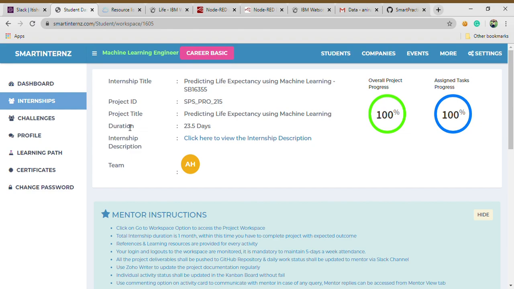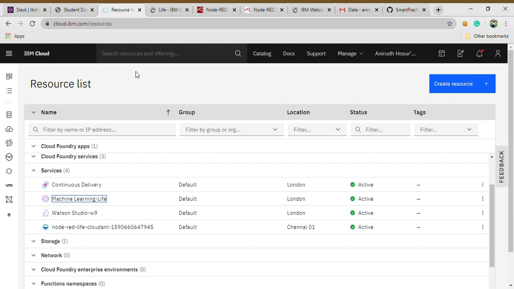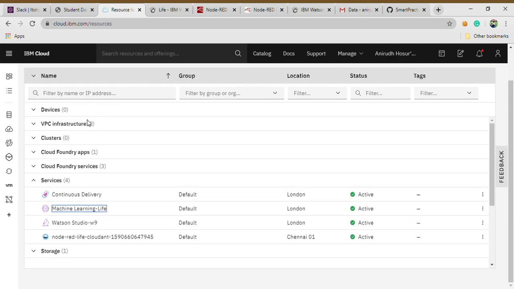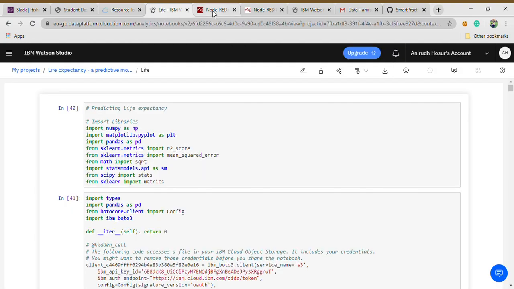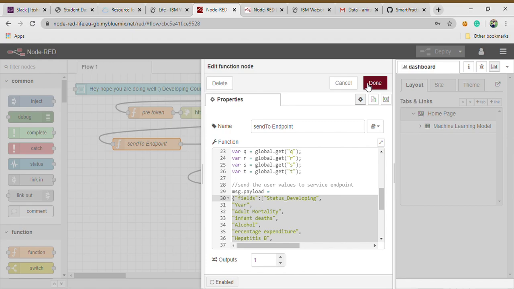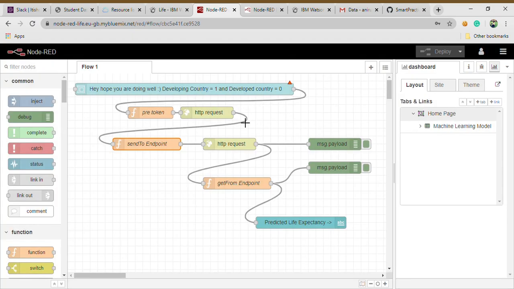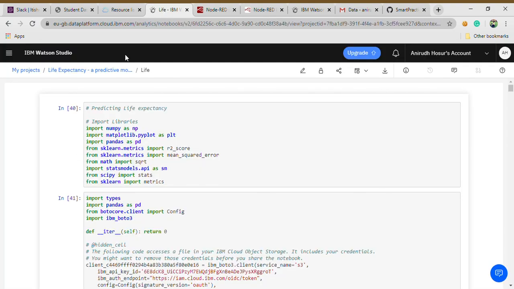Now, how this works is we've done this using IBM Cloud. IBM Cloud is an amazing platform where you can actually implement your project. So there is Node-RED, which is going to act like the front end user interface, and IBM Watson Studio, which is going to be the backend.